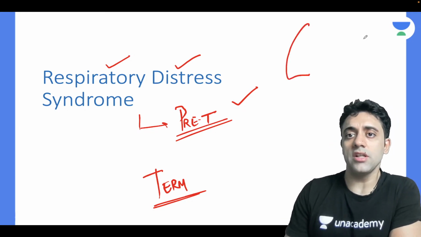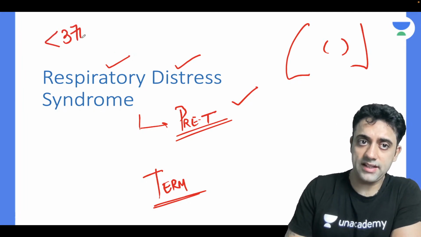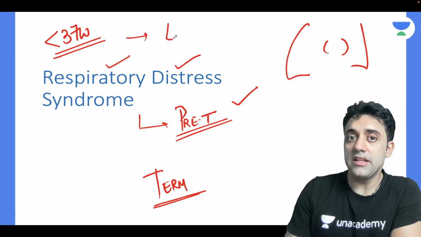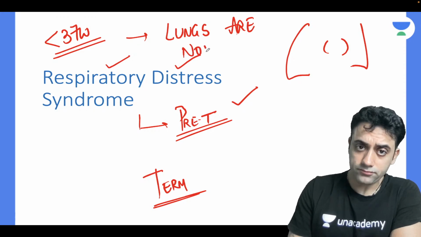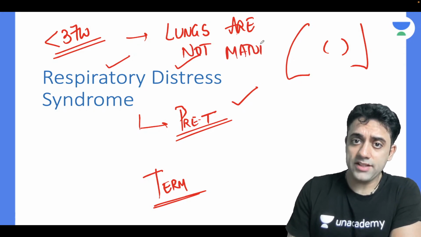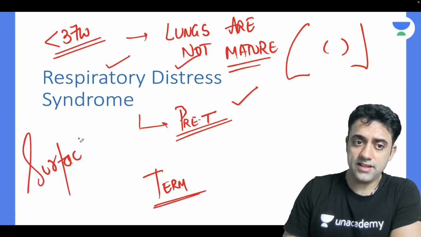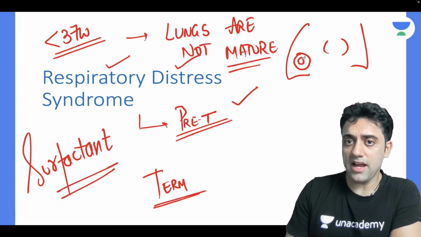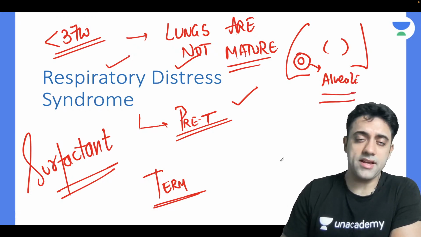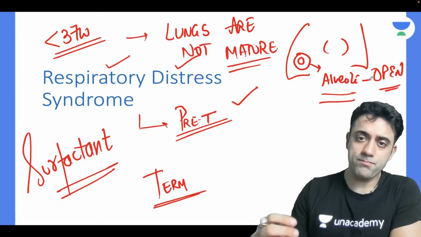Sir, the more the baby is preterm, less than 37 weeks, the baby's lungs are not mature. Can I write this line? Lungs are not mature. Also, can I write something known as surfactant? Surfactant is basically a lipoprotein present in the alveoli of the lung. In our lungs, in our alveoli, we have something known as surfactant, which keeps the alveoli patent, open.